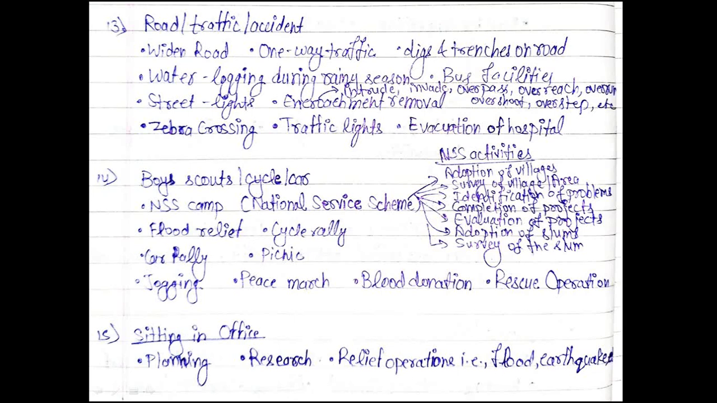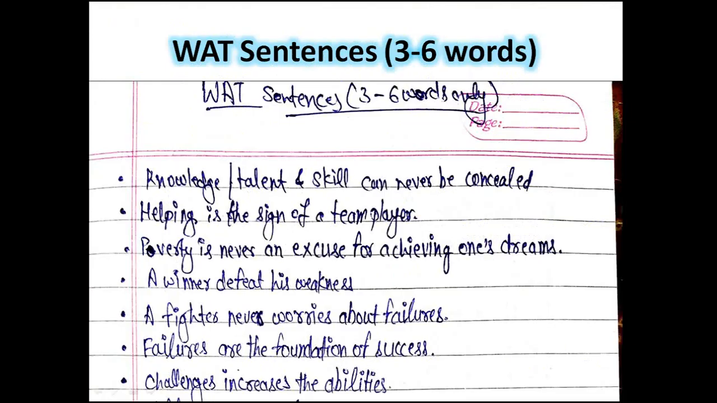Now if you see the picture, sitting in an office, you can utilize it for planning, research work, relief operations, that is flood, earthquakes, etc. So these were all the 15 themes on which you can expand the story. Always try to observe the scene carefully and think of new ideas, then only you can frame a good story. Now coming to the next section, WAT sentences, meaning word association test.